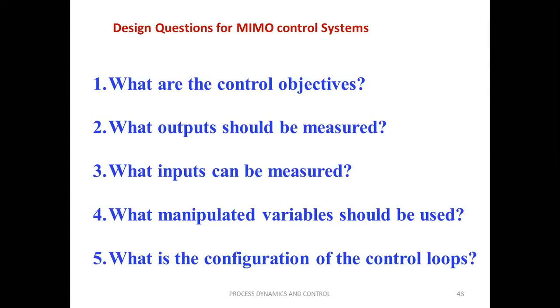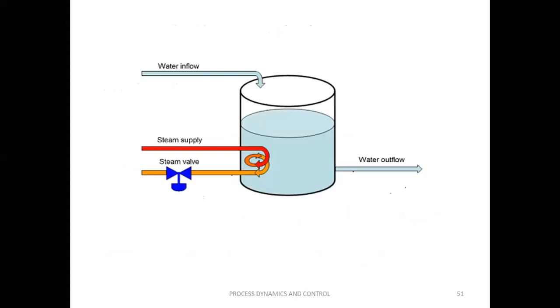So for a given process, first we need to find out what the control objectives are. For example, take this process, which I am now taking as a multivariable process. Here you can assume that there are inflow of the water, outflow of the water, maybe surrounding temperature, pressure of the atmosphere. They are all input variables, and steam flow rate and steam temperature are also input variables. And the outputs may be the level of this tank and the temperature of this tank. And sometimes the pressure and volume also come under outputs.